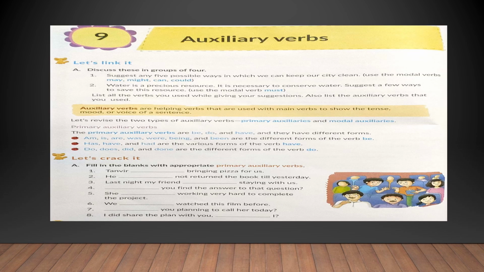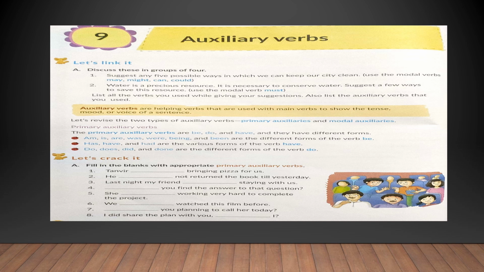Auxiliary verbs. Now, before we begin with the definition, here are two activities for you. Suggest any 5 possible ways in which we can keep our city clean. While we are suggesting these ways, we have to use the modal verbs like may, might, can and could. So what can be our sentences?